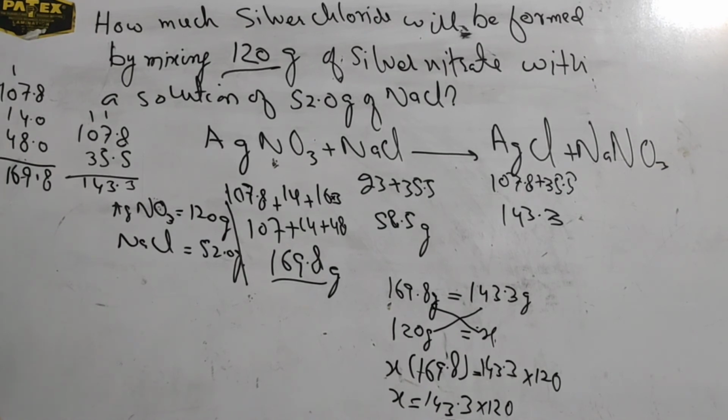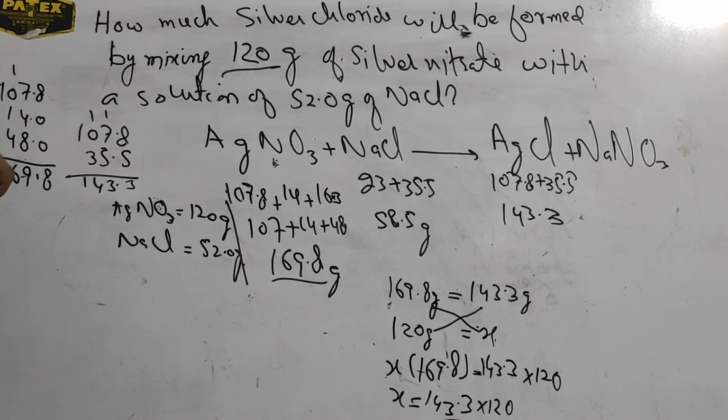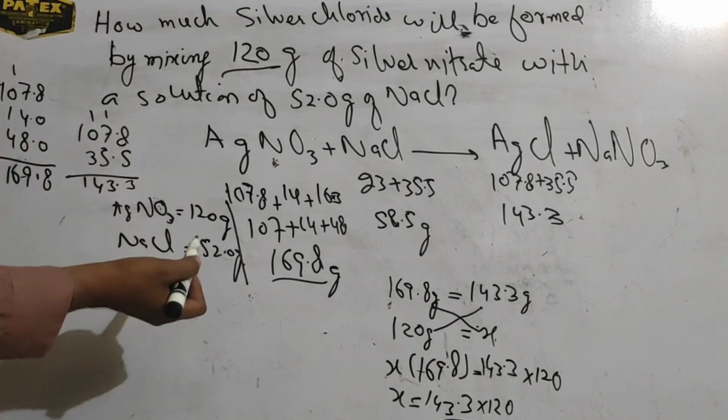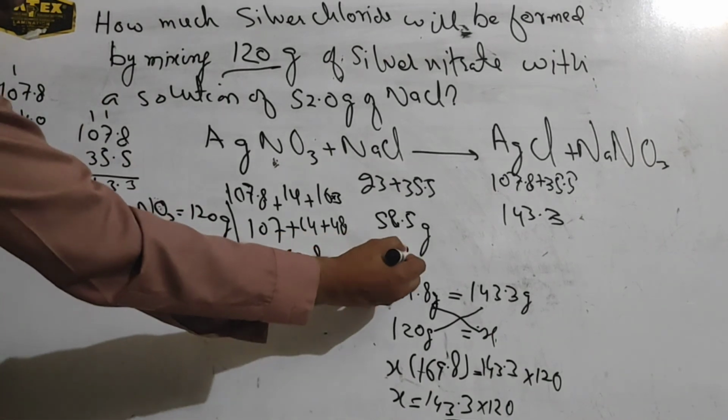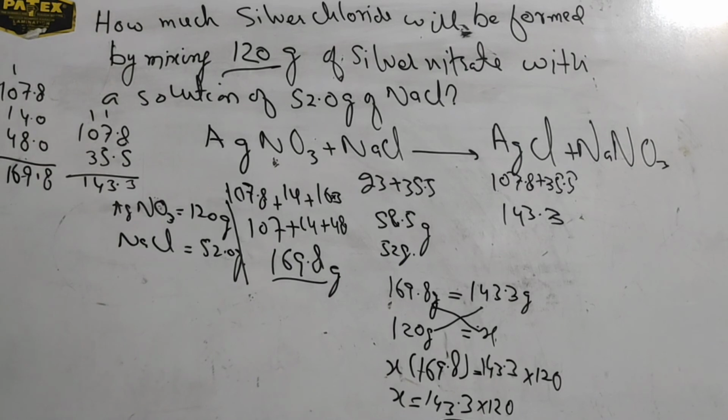The other thing is that the amount of sodium chloride is also given, 52 gram of NaCl. So I think the answer is 101 gram of AgCl.